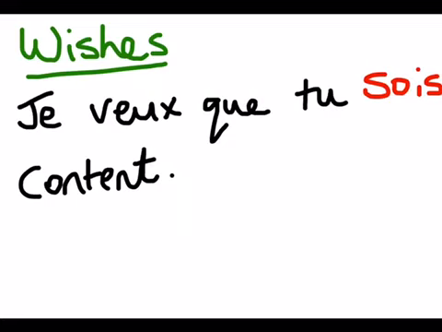If you're describing a wish, such as "je veux que tu sois content", which means I want you to be happy, the verb to be is in red on the screen, and that is the subjunctive form of "you be", which normally would be "tu es". But because we're saying I want you to be happy, that "es" becomes "sois".